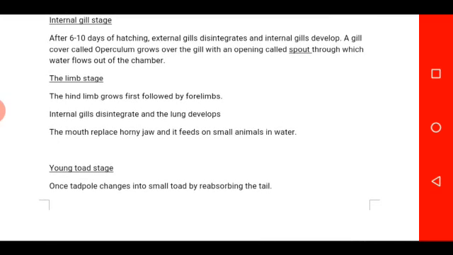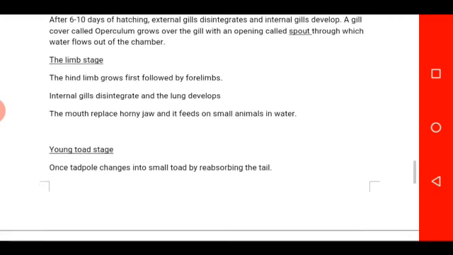Don't forget that the organism uses lung for breathing on land, so the organism is preparing to live on land. Then the mouth replaces the horny jaw, and the organism feeds on small animals in water.